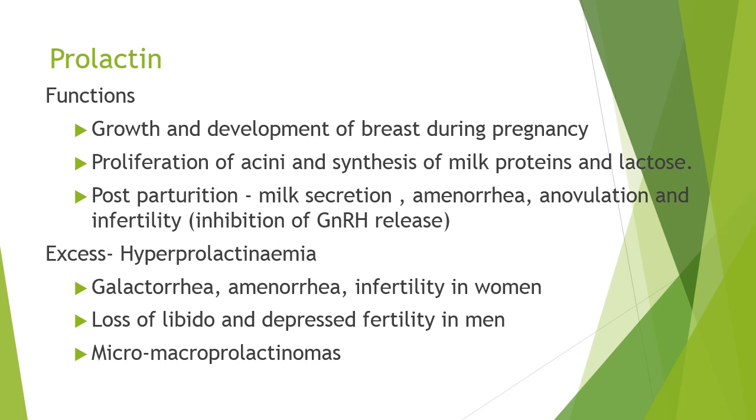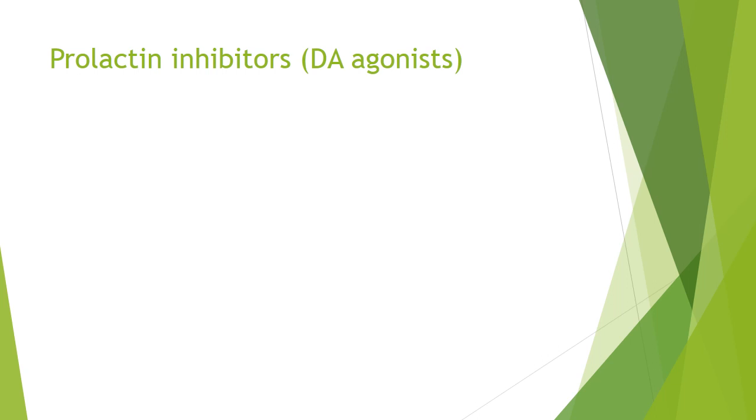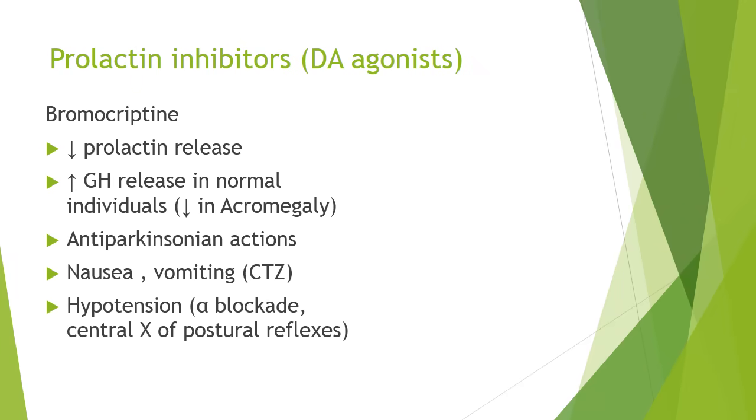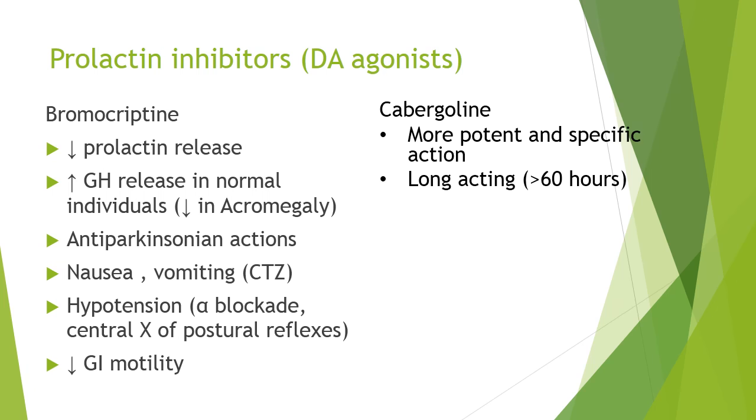This kind of hyperprolactinemia is seen due to micro or macro prolactinomas. Prolactin inhibitors are used for this hyperprolactinemia, and they are essentially dopaminergic agonists like bromocriptine and cabergoline.